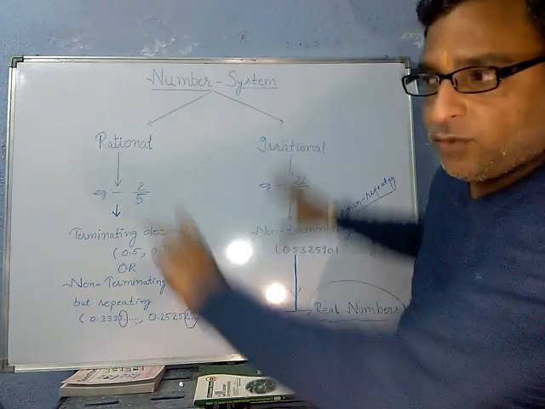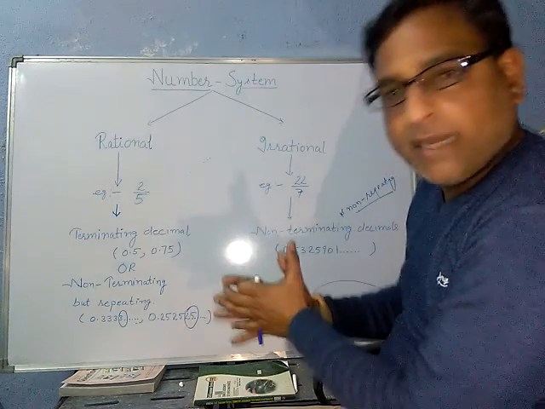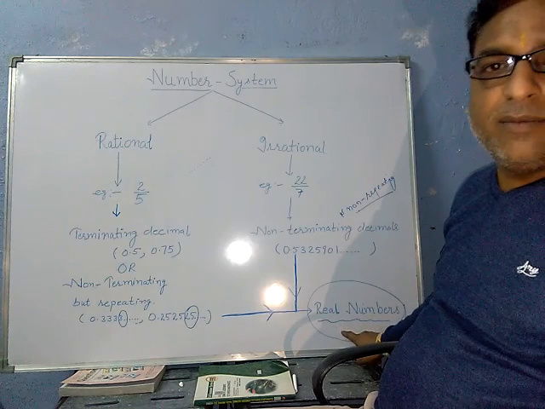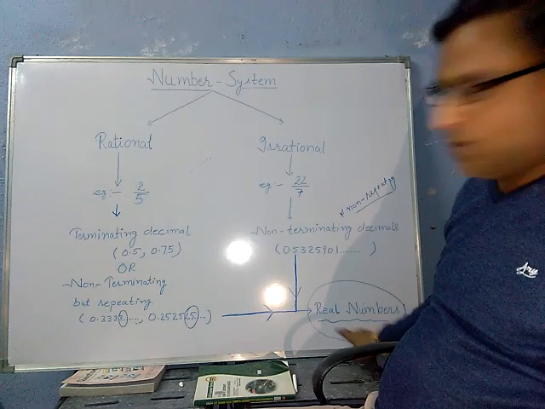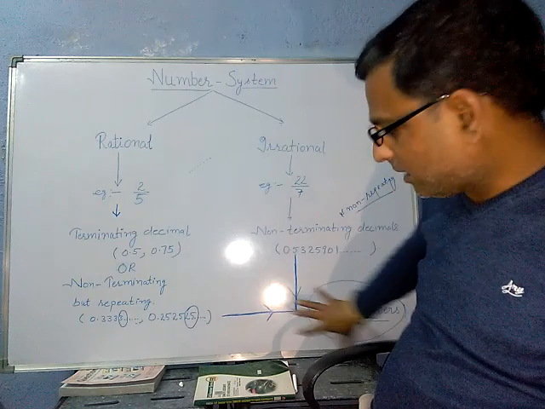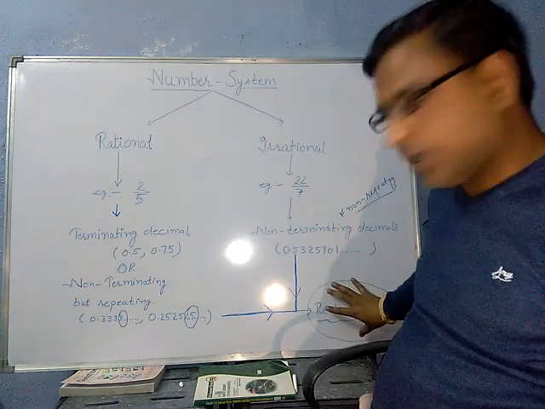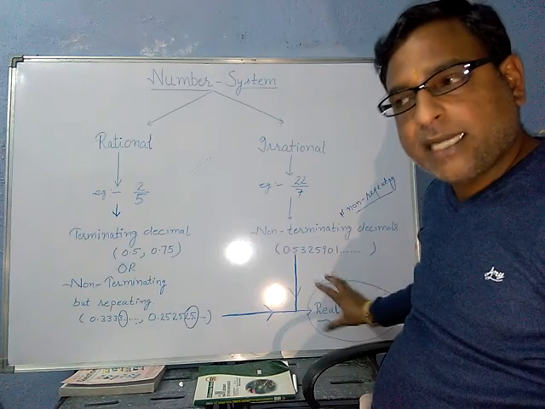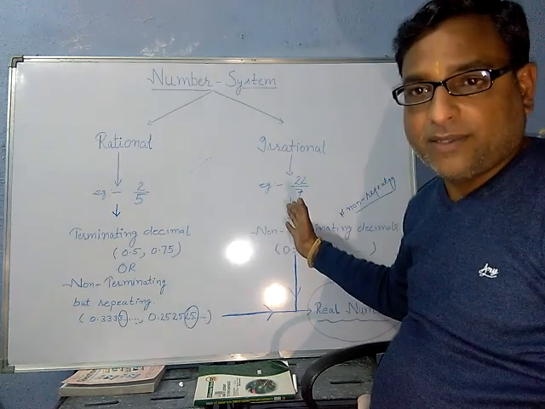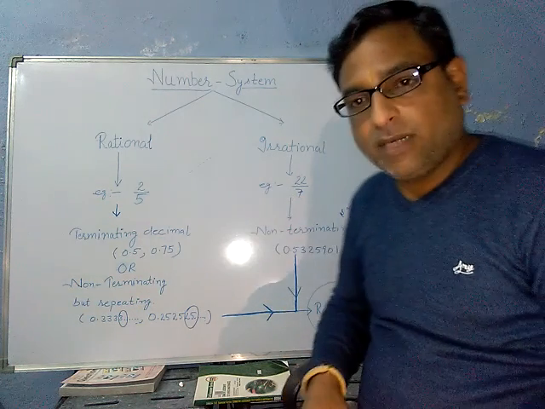And after that, when you collect these two types of numbers together, what do you get here? Real numbers, right? So this is the knowledge required for ninth class. After that, in 10th class, you will study the real numbers. So what are the real numbers? Real numbers are the collection of rational as well as irrational numbers. Clear? So this is all about the number system.